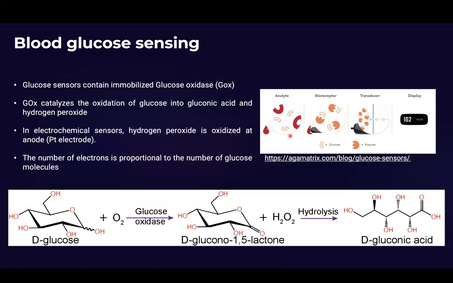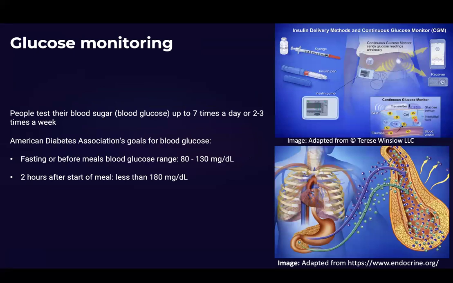All electrochemical sensors have something in common. They have an analyte, that is glucose. They have a receptor. The receptor is an enzyme, which is glucose oxidase in this case, and a transducer and a display. Today, a variety of monitoring systems are available, and you can monitor your blood sugar level in real time. You can also use other body fluids to measure the blood sugar level, which can be correlated to some extent.